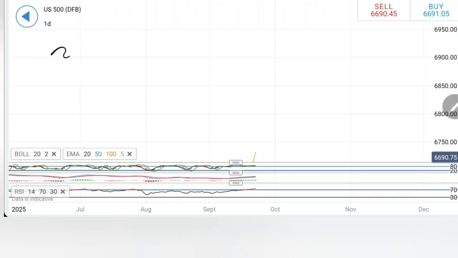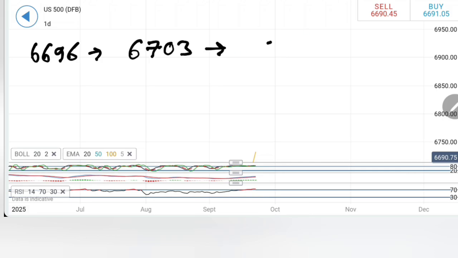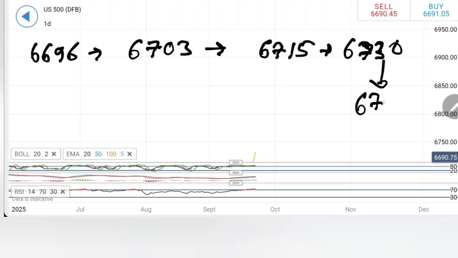On the upside now, I will recommend you to buy at 6696 levels. Expect it to move towards 6703. And once this is taken, you can stay bullish for 6715, 6730 levels as the next targets. Beyond this, stay bullish for 6755. Chances for such a rise now today at least appears less. But yes, as and how it stays above 67, it can show you a momentum here on the upside. On the downside, I will recommend a selling entry at 6687 itself.